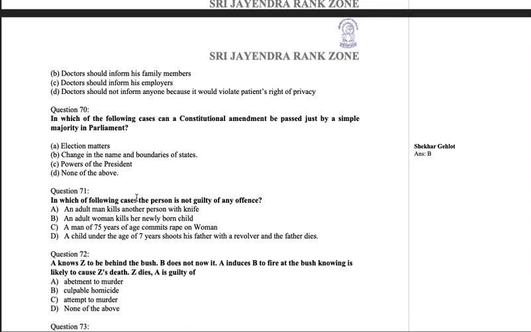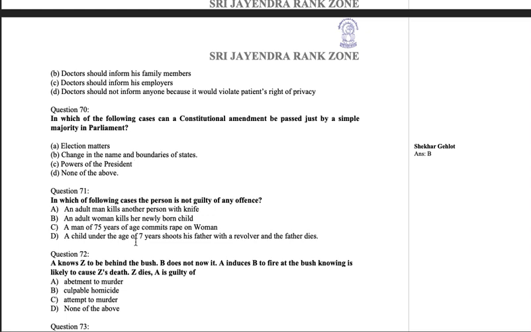In which of the following cases is the person not guilty of any offense? An adult man kills another person with a knife. An adult woman kills her newly born child. A man of 75 years of age commits rape on a woman. A child under the age of 7 years shoots his father with a revolver and the father dies. Now, where is the person not guilty of any offense?